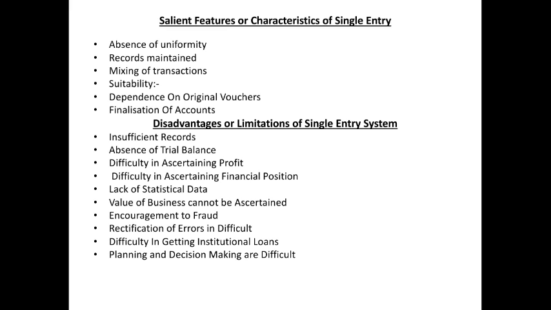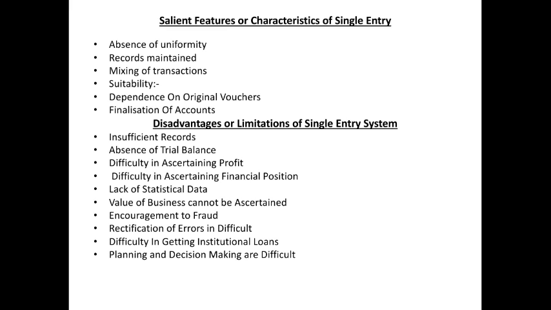Next is the mixing of transactions. Business dealings as well as personal transactions are mixed while writing the cash book. Then suitability.